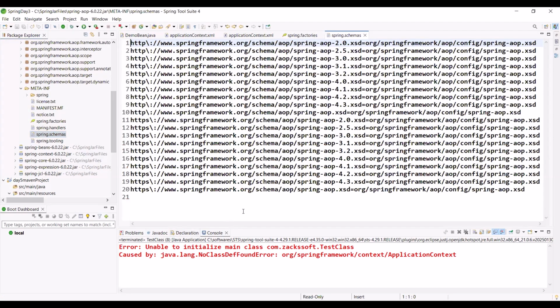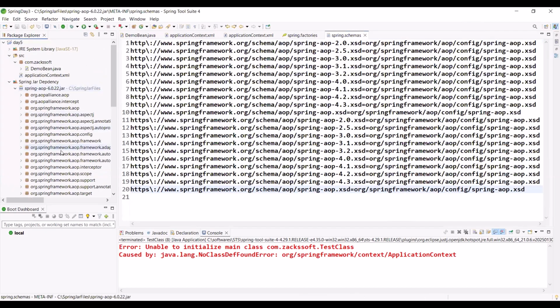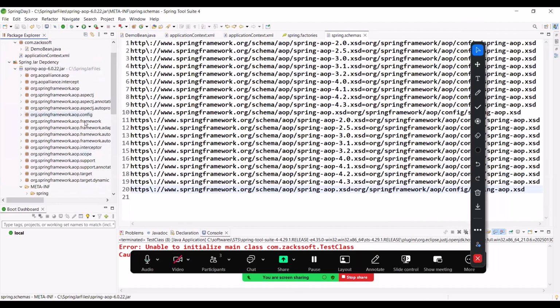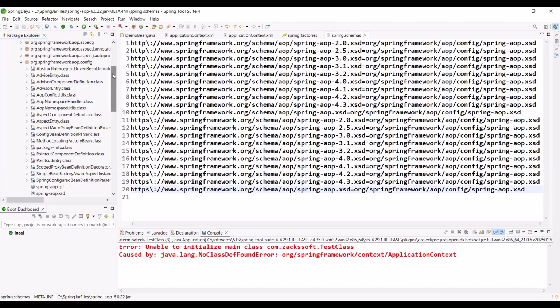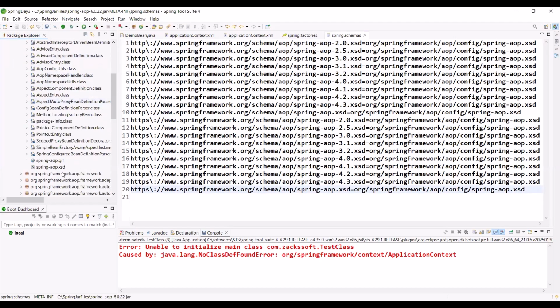Okay, so don't worry about anything. Just let me check something. Wait a minute. org, config, Spring AOP. Just a moment. So simply let me go here, org, then springframework, then aop, then config. Okay, so simply let me expand this package. Just one minute. Observe. Expand this package. So can you observe something like spring-aop.xsd? Can you find one file, spring-aop.xsd?